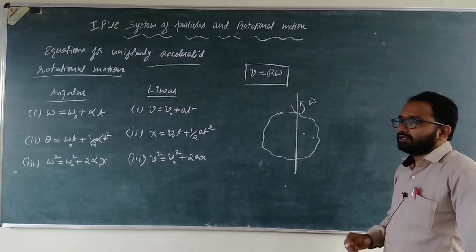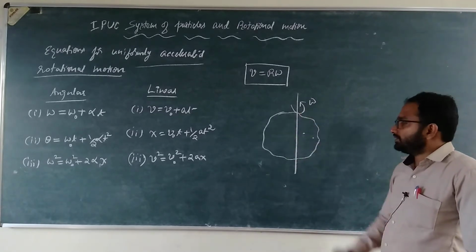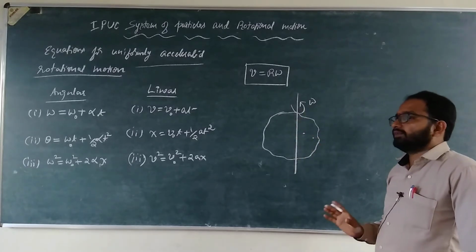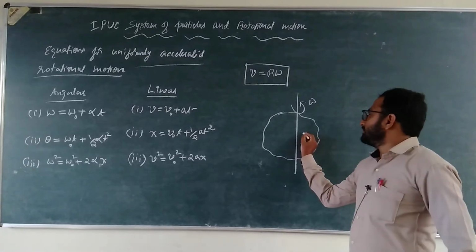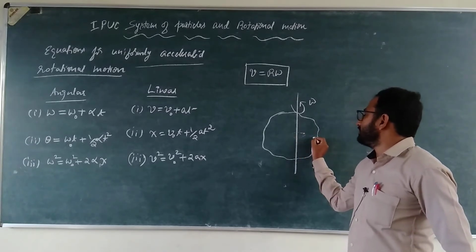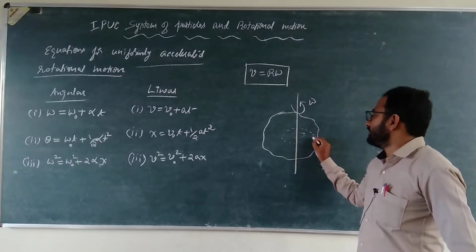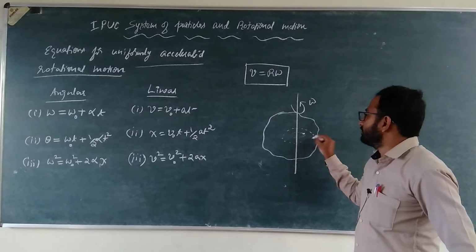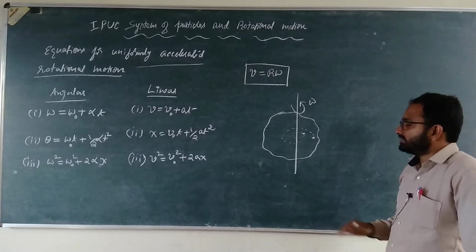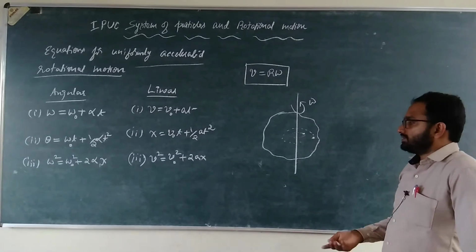So the line of particles which is at rest during the rotational motion of the body or object is called the axis of rotation, where the particles of that particular axis are at rest, are not moving, are fixed. So this particle is describing a smaller circle, means a circle of smaller radius. This particle is describing the larger circle, means a circle of larger radius, right? So what about the angular velocity of these two particles? Angular velocity of these two particles is the same, that is omega, it doesn't change. For all the particles, angular velocity is the same, but linear velocities are different.